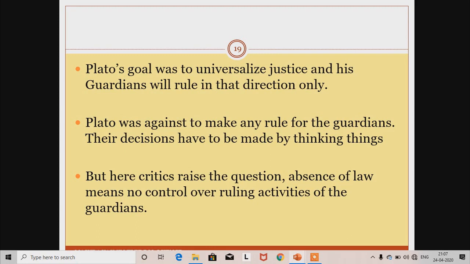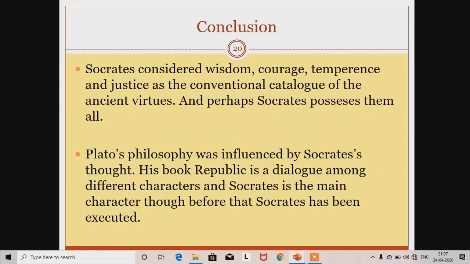But here critics raise the question that if no law has been made for rulers, then there will be no control over the guardians. But Plato was confident about his guardians and that they will make no mistake.